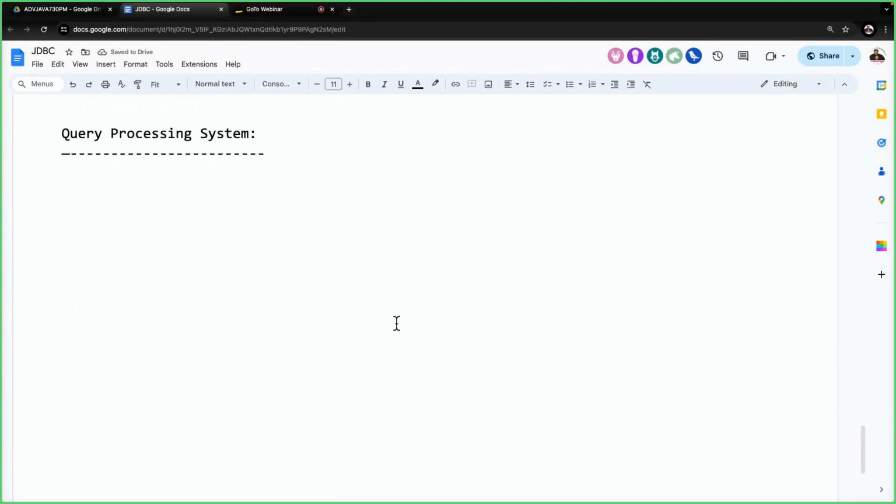Why? Because in the future I'm going to discuss the differences between statement and prepared statement. That is the topic I'm going to discuss there. So to understand that particular topic, as a part of the introduction, we have to understand this query